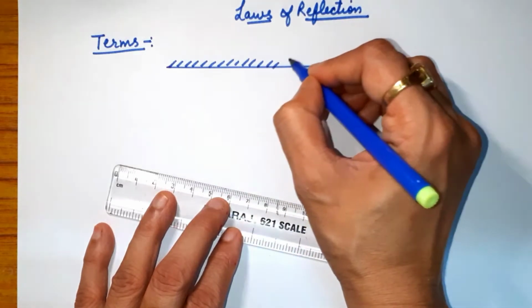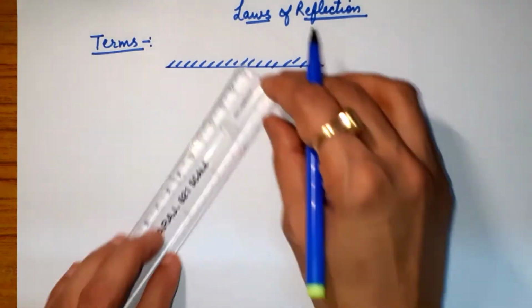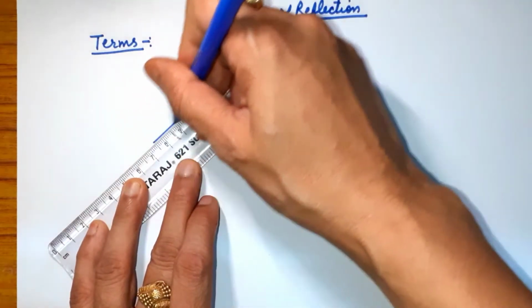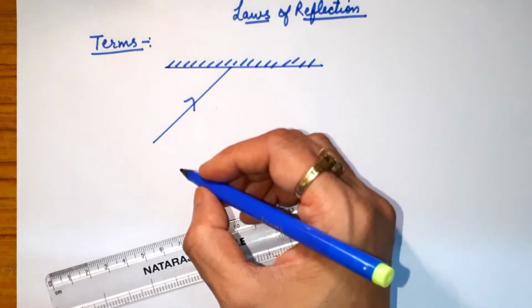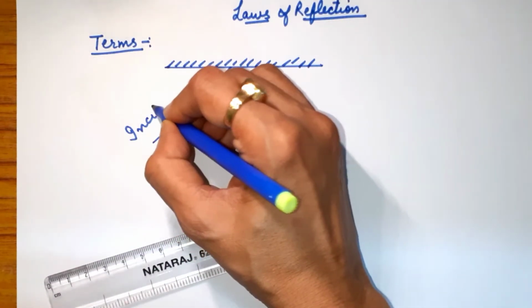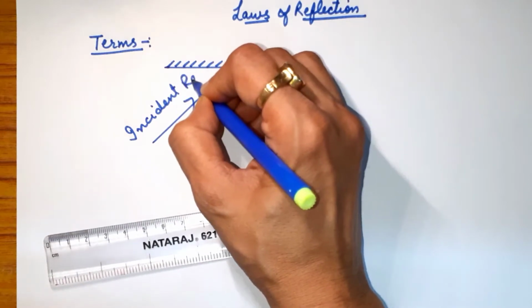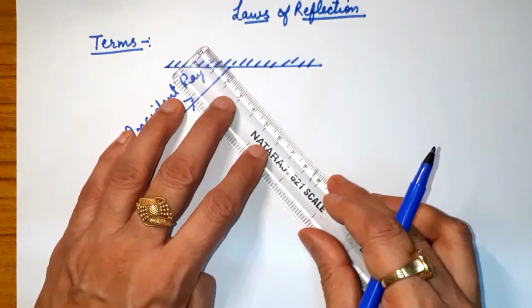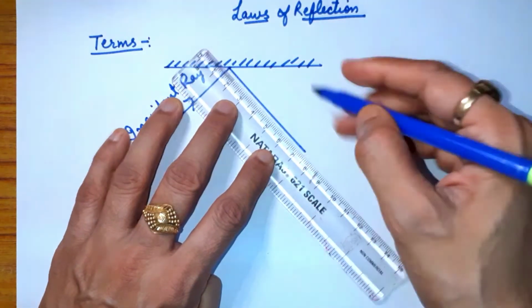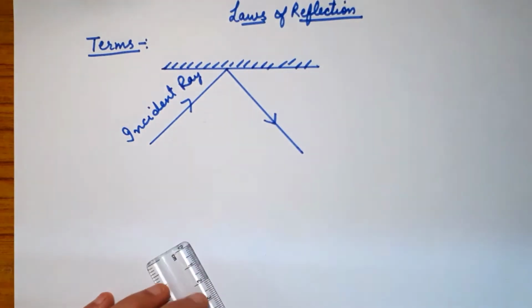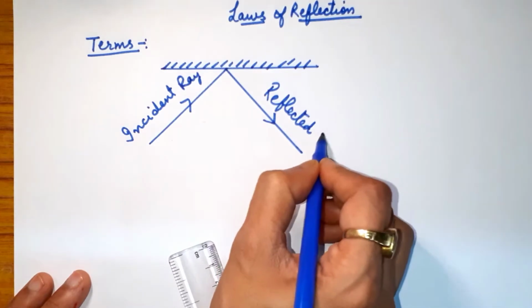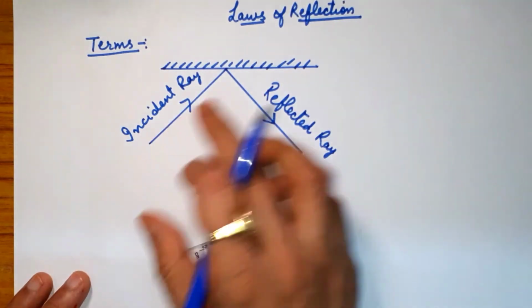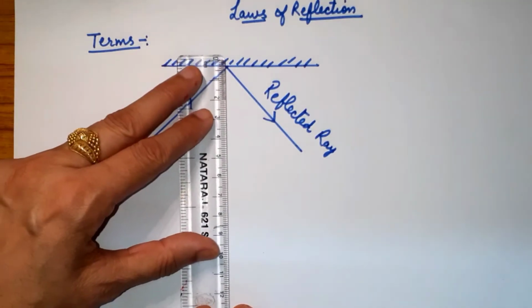And in this plane mirror, this is the polished surface on which a ray is coming and falling like this. So this ray, children, is said to be the incident ray. And the ray which is reflected back like this, you have to see the arrow properly, this ray is said to be the reflected ray. So incident ray and reflected ray.